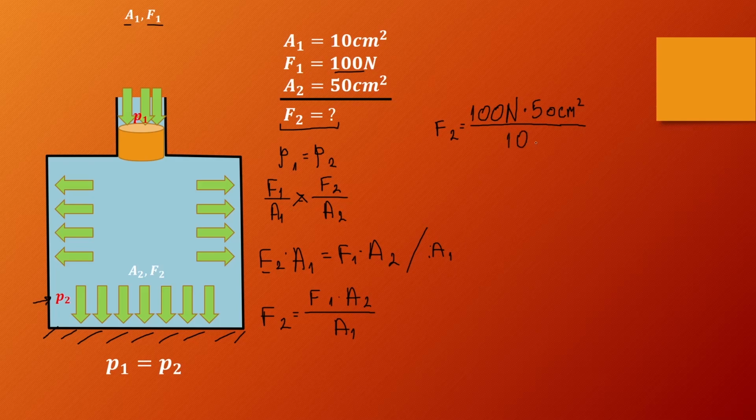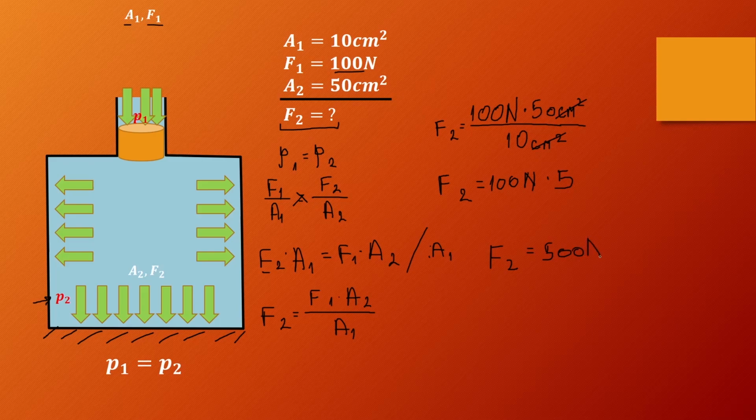The centimeters squared cancel each other out. And this comes to F2 equals 100 newtons times 5, since 50 divided by 10 is 5. And what we get for F2 is 500 newtons.